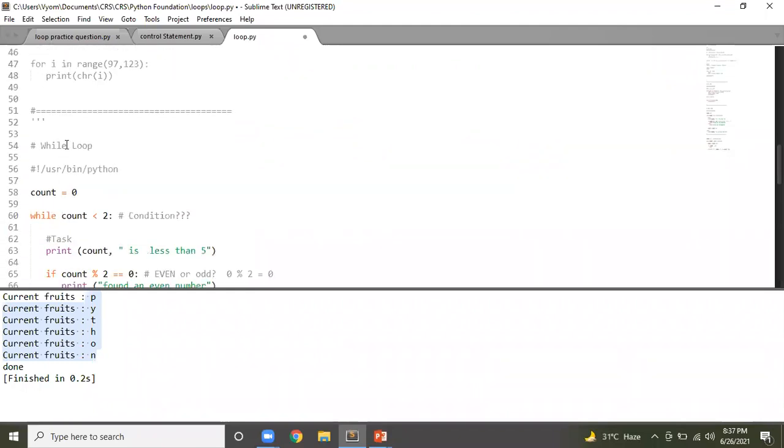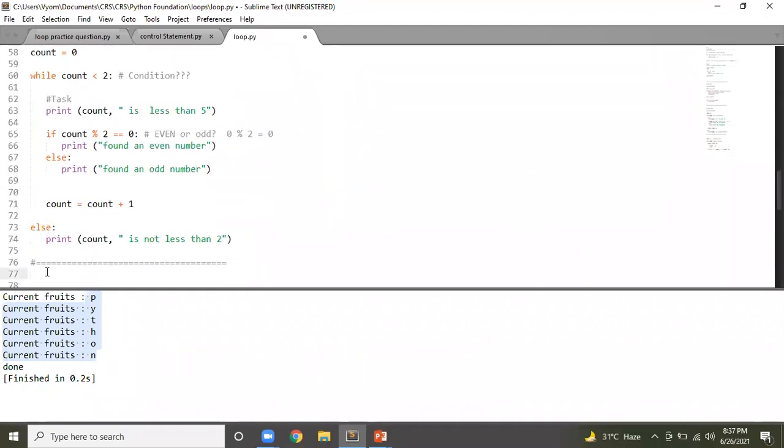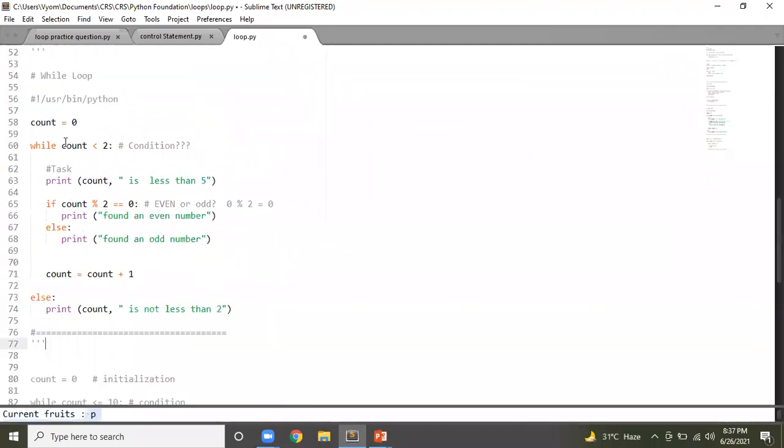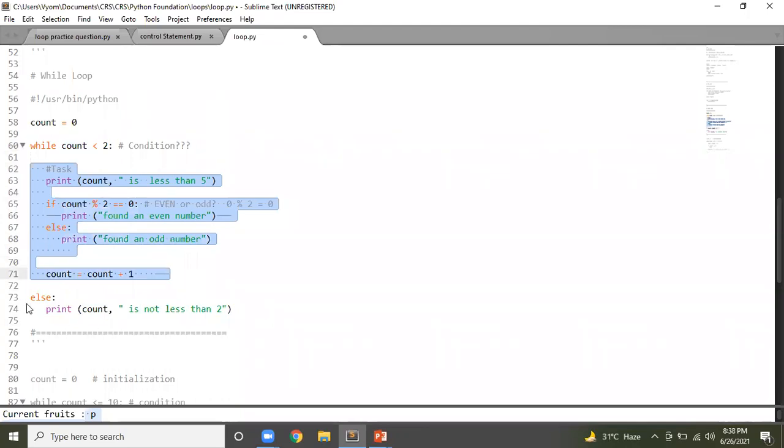Okay, and here is our while loop. Now what does a while loop say? A while loop is condition based. So here is the condition: if count is less than 2, until then, keep running this task. Once the condition fails, stop executing this task.